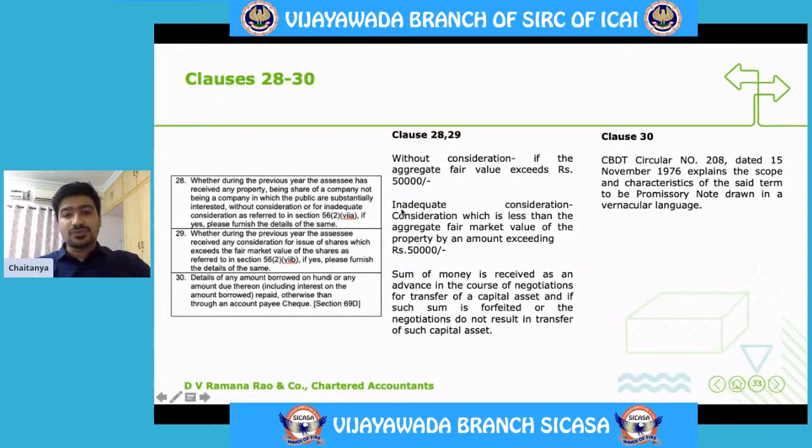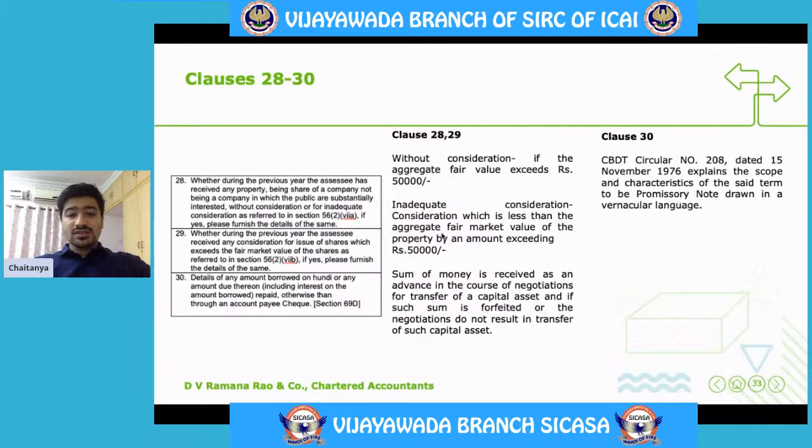Inadequate consideration. So consideration which is less than the aggregate fair value of the property by an amount of 50,000. So those details are required to be given here. So if it is without consideration and if the fair value exceeds 50,000, those details are required to be given here. If it is inadequate consideration, which means the fair value minus the actual value, if the difference is more than 50,000, so those details are also required to be given here.